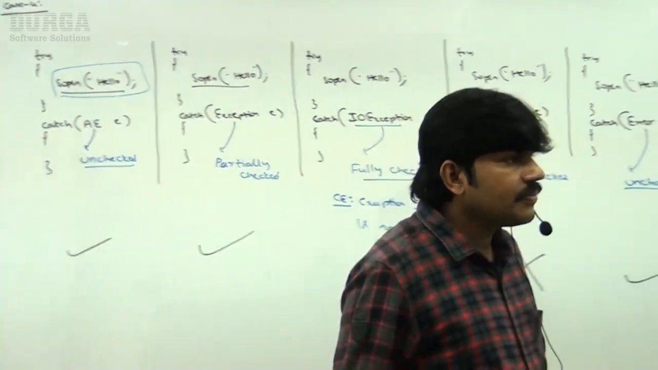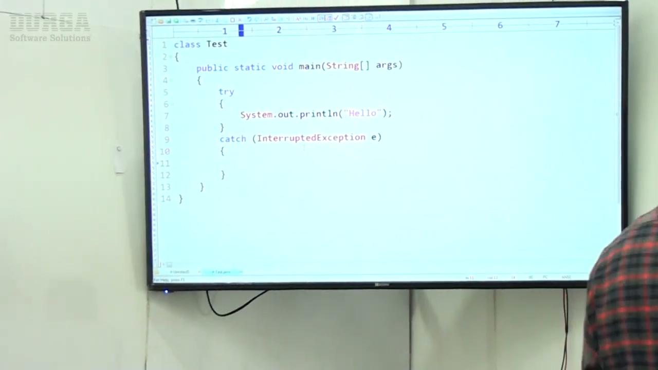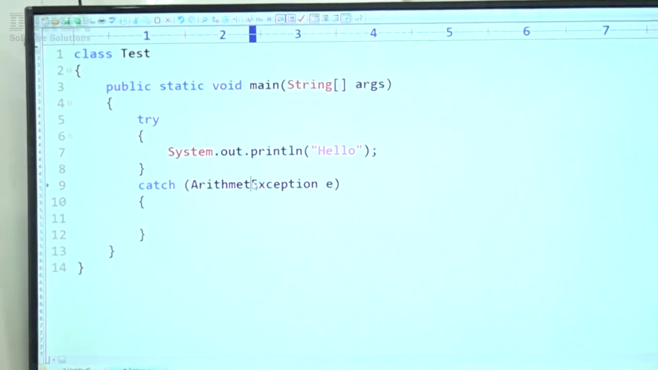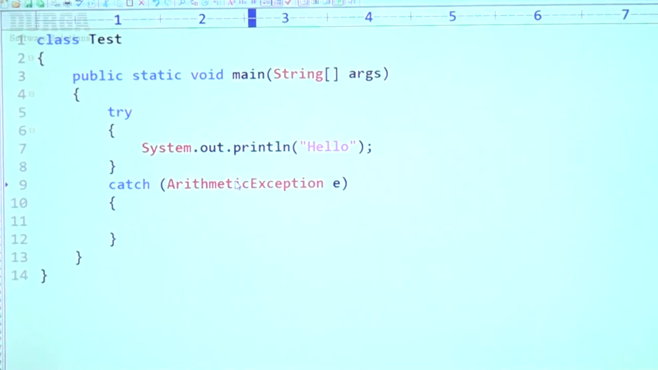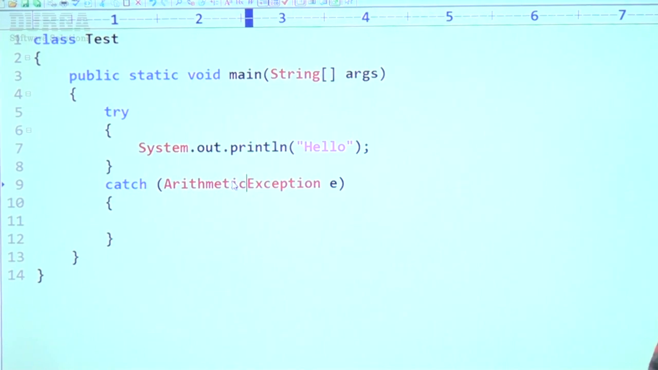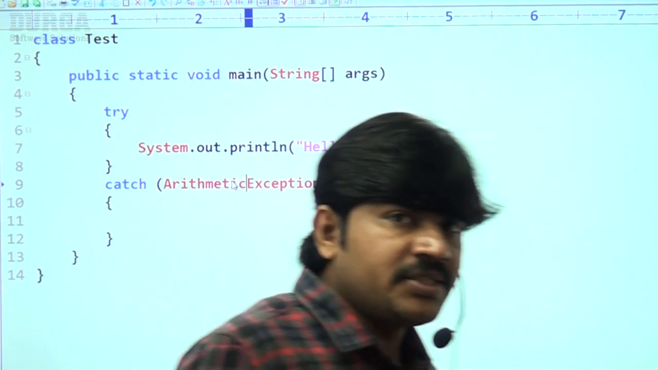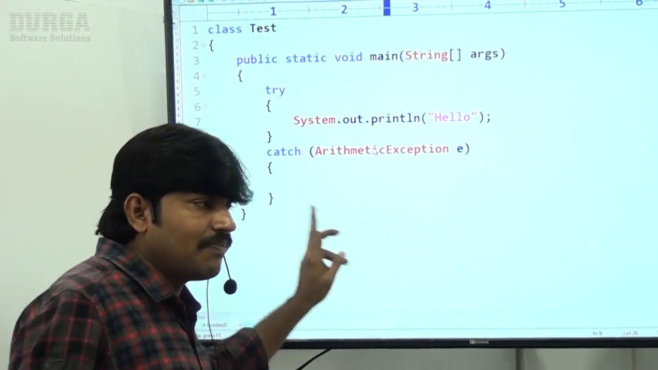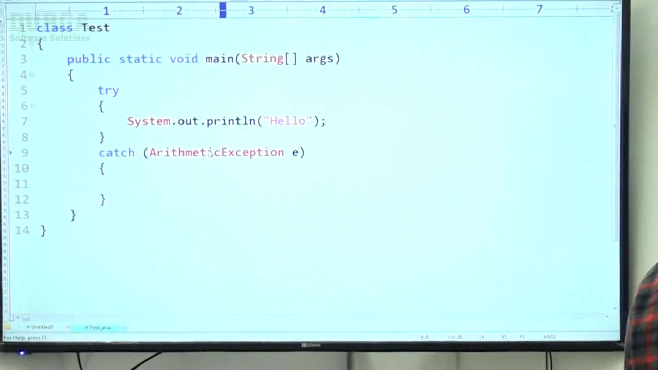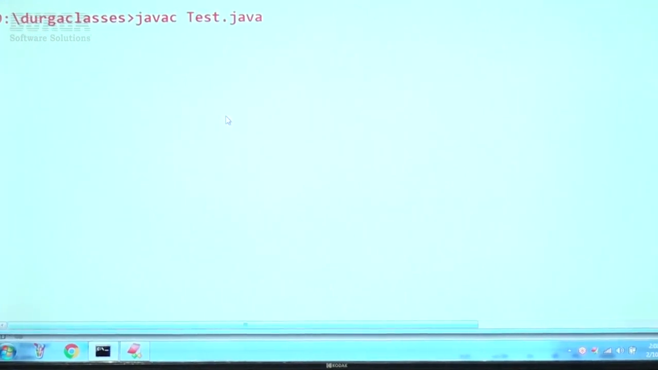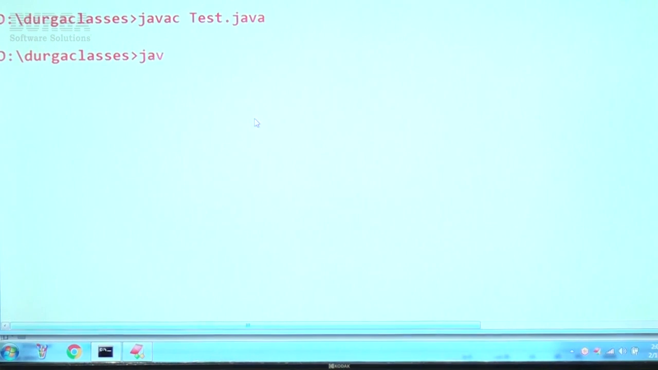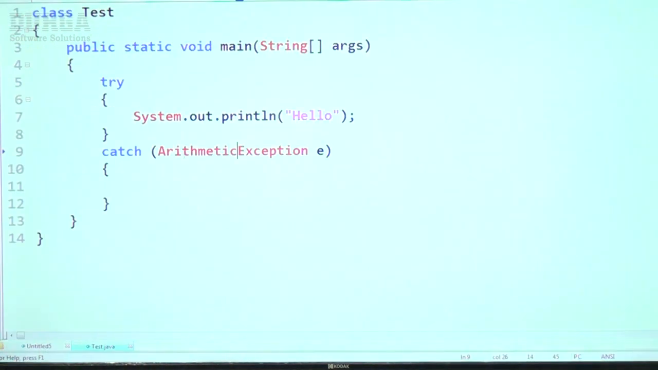Have a look at this. First I'm taking ArithmeticException. Is it checked or unchecked? Please respond. It is unchecked. If it is unchecked, the compiler is never going to object to anything. Happily the code compiles fine and runs fine. If I run this code, the output is Java test hello. Valid. I'm not seeing any problem.